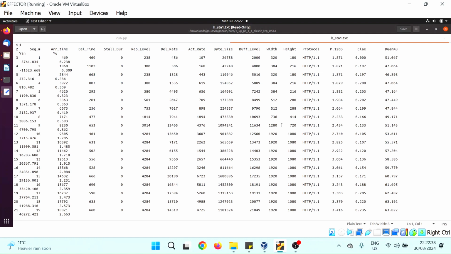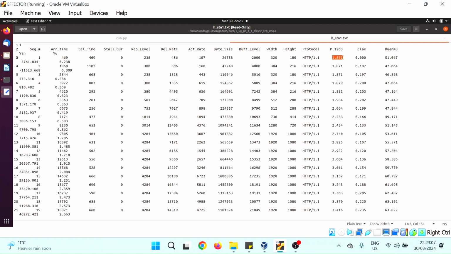There are a lot of quality of experience KPIs here, for example. Also, videos are now in the form of segments: 2 second, 4 second, 6 second, 8 second, 10 second. These segments are defined in an MPD file, and then the algorithm decides segment bitrate, resolution, and stall based on the network conditions.